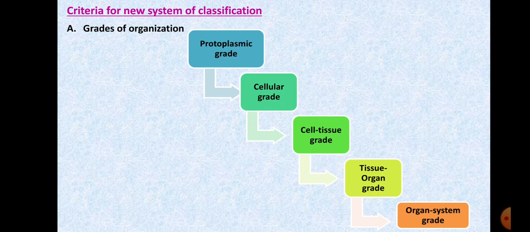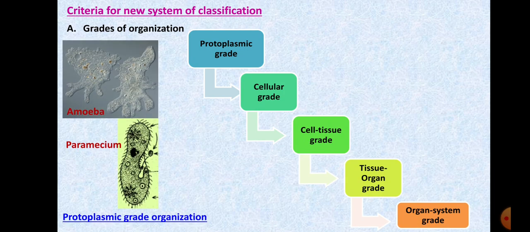First, protoplasmic grade, wherein unicellular animals have been grouped, where one particular cell performs all the functions of the body. Then, cellular grade organisms, tissue grade organisms, tissue organ grade organisms, and organ system grade organisms. Now, this is how your grades of organization have been studied and put into this order. Now let us see, I told you about the protoplasmic grade organization. Amoeba and paramecium are some examples of that. A single cell performs all the functions of the body.